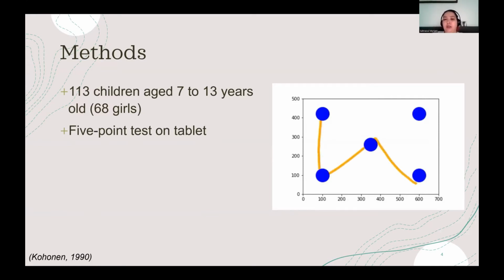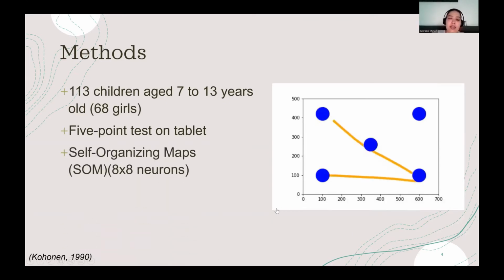For the analysis, we used the data for the number of designs made in every minute, also the number of repetitions made. So if the children did the same design 2 times, we counted that as a repetition, and also the number of strategies for each minute, so all of them for 5 minutes.